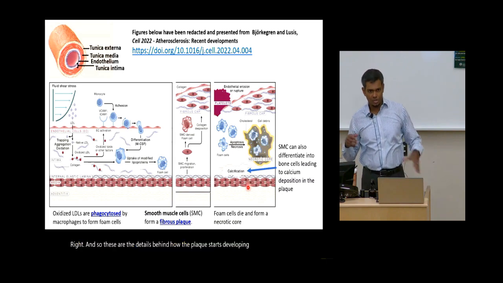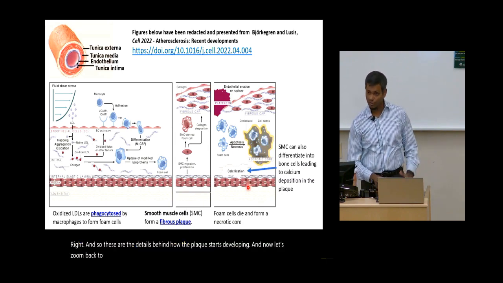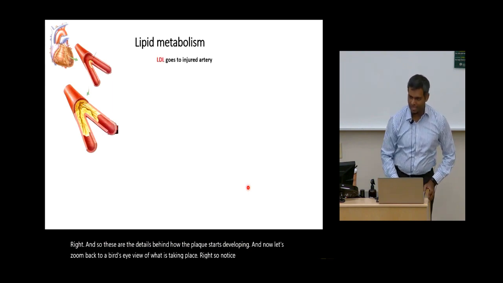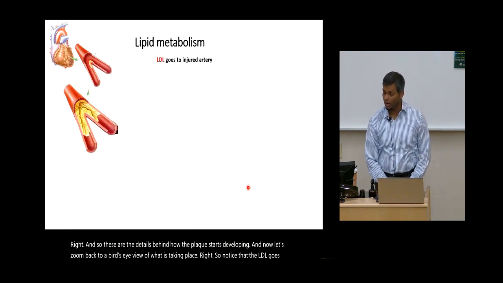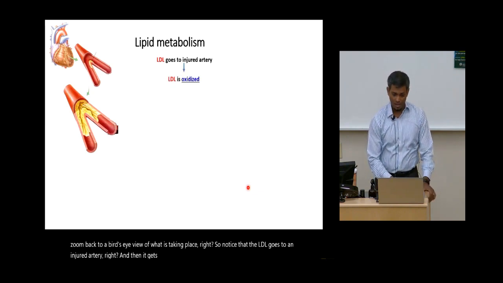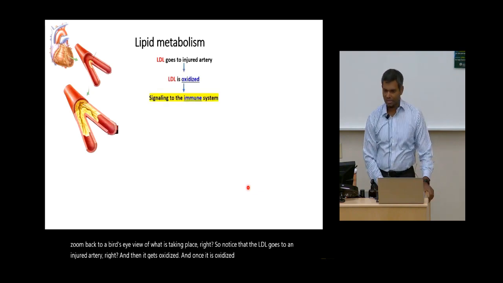Now let's zoom back to a bird's eye view of what is taking place. Notice that the LDL goes to an injured artery, and there it gets oxidized, and once it is oxidized, it can signal the immune system.